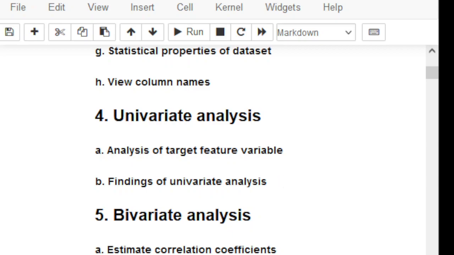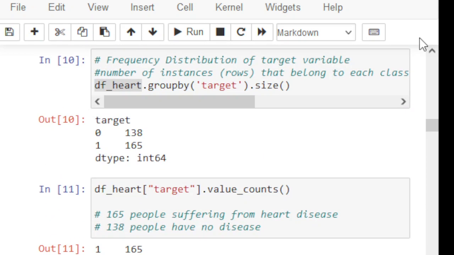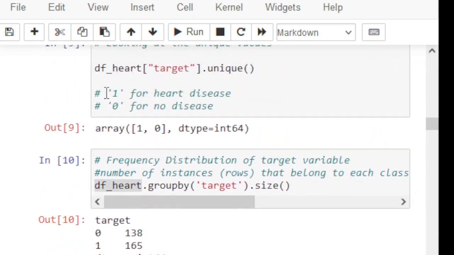If you look at this, these are our 0 and 1. 1 is for heart disease and 0 is for no disease. 1 stands for presence of heart disease, so if you look at this, there are 165 patients suffering from heart disease. Similarly, 0 stands for absence of heart disease, so there are 168 patients who don't have any heart disease.